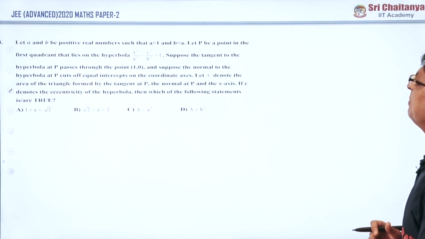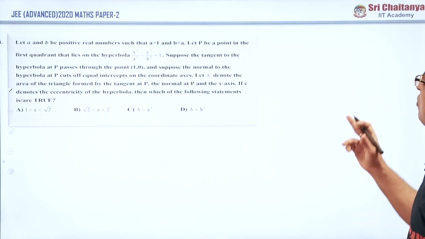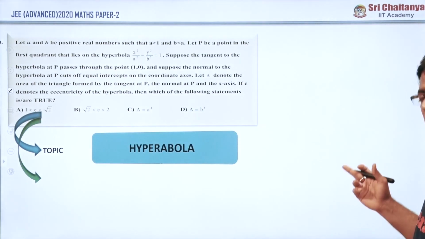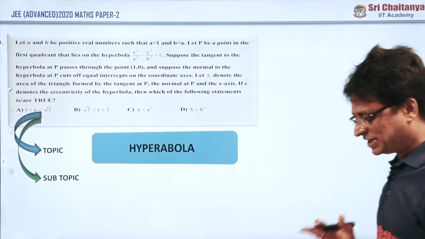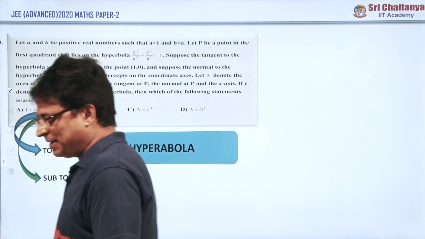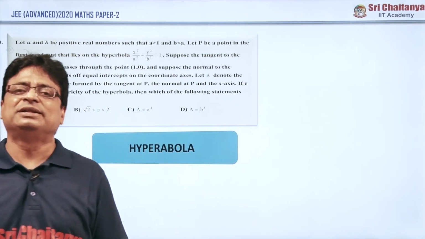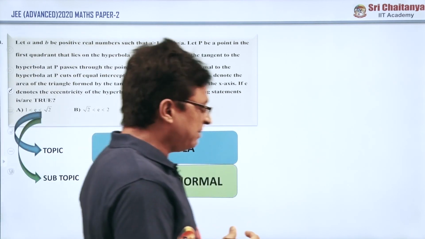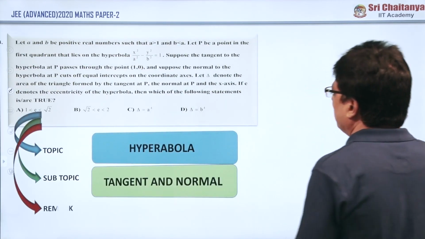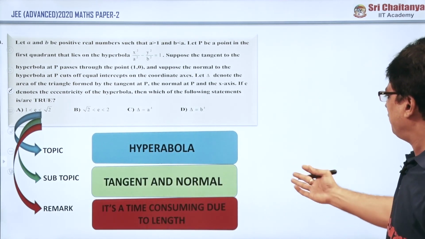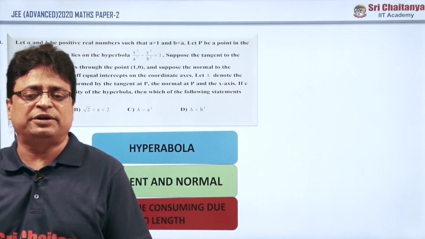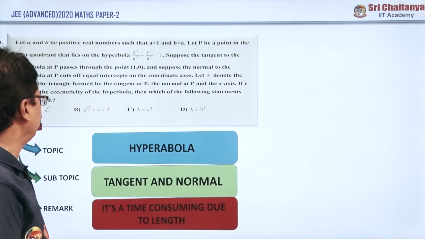Now coming to question number 8. If you have gone through the question very carefully, straight away it is from hyperbola, conic sections. This time, for the first time, even in conic sections, they concentrated on hyperbola, and of course they concentrated on the tangent and normal topic. If you are good at the formulas of tangent and normal of hyperbola, the problem is very easy.